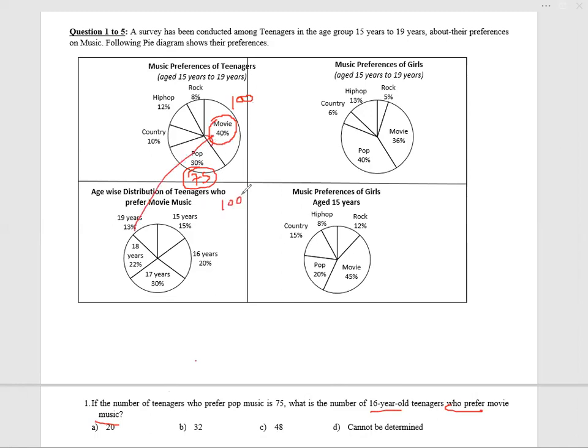So this total is 100. Out of which how many are 16 years old? 20% of it is 20 who are 16 years old. Option A. Okay. Next problem.